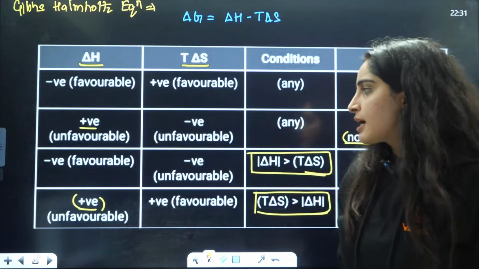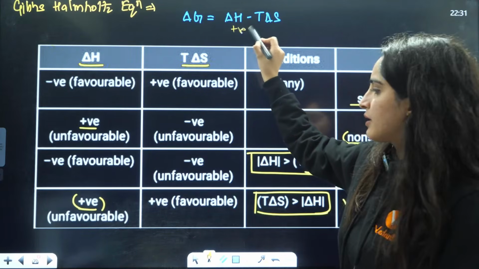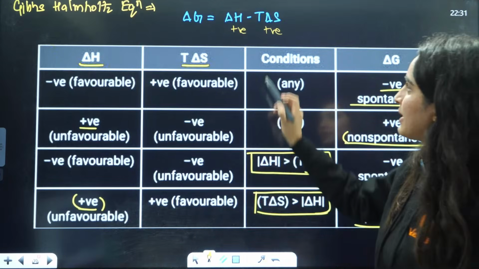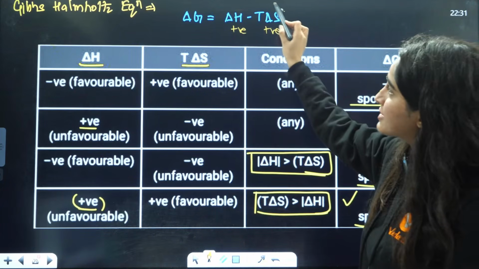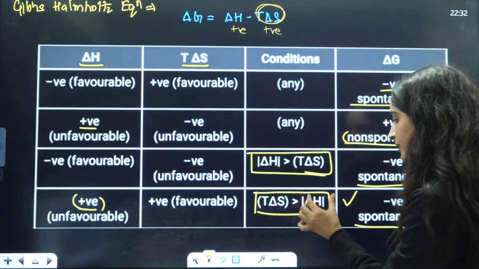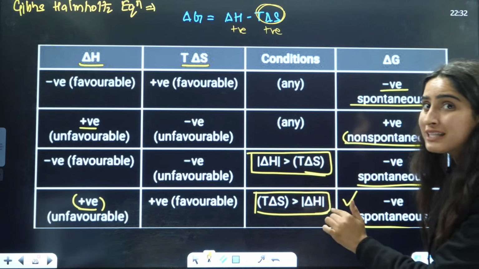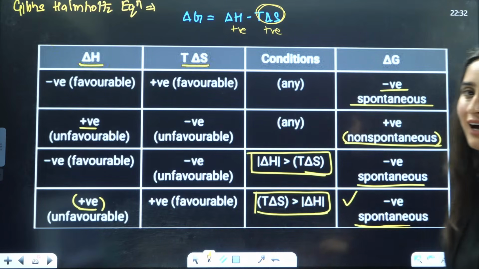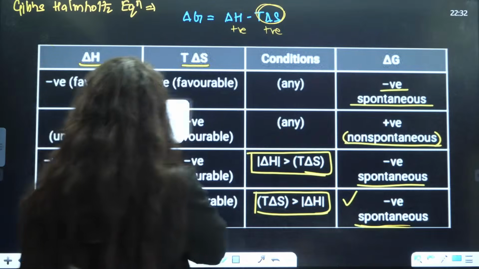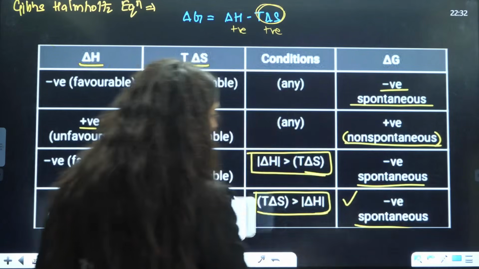Now, next is, if delta H is positive and T delta S is also positive, in this case, T delta S should be greater than delta H, so that the whole value will come out negative. That is a spontaneous process. Okay, spontaneous process.